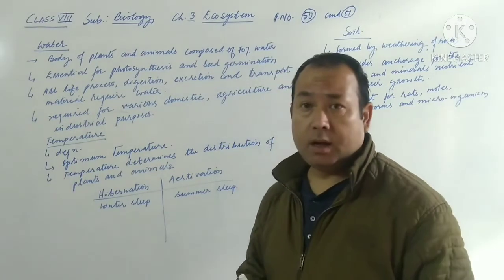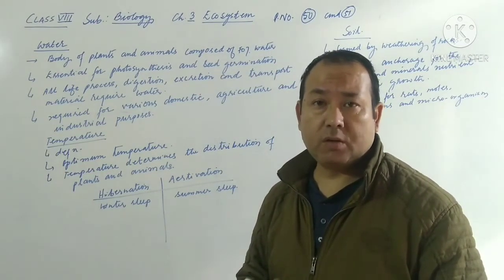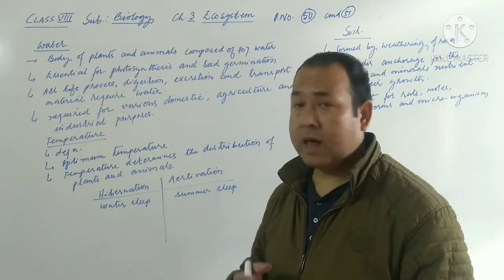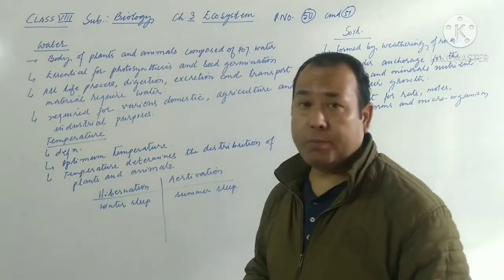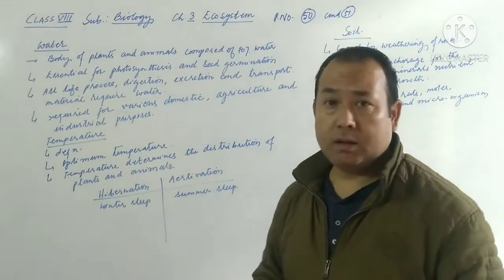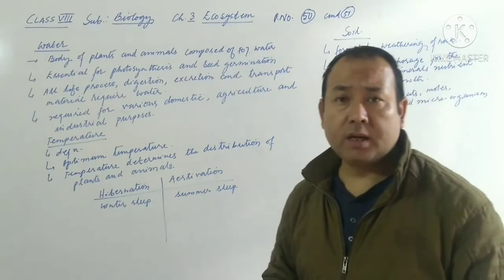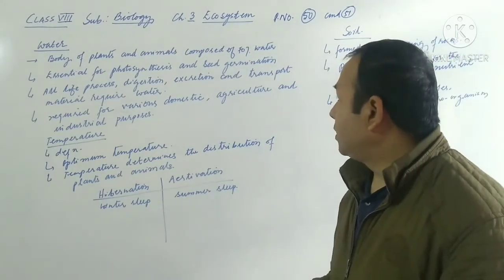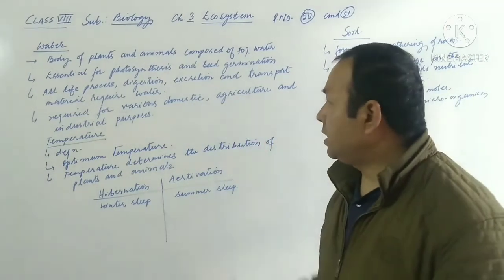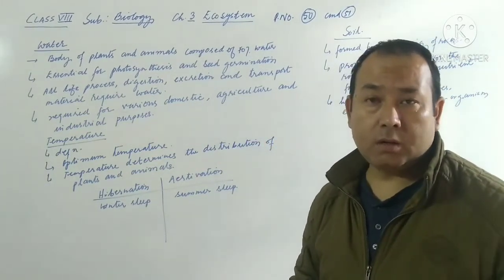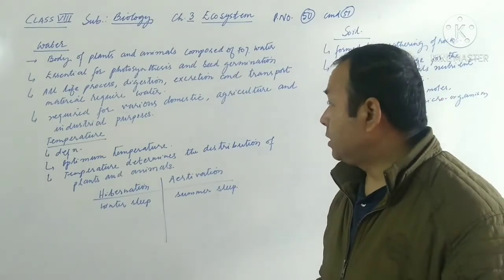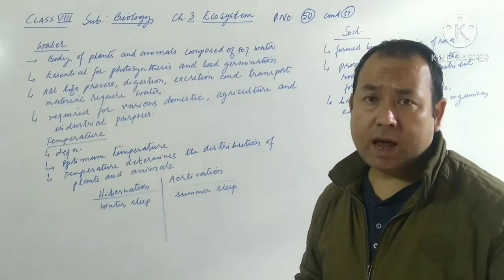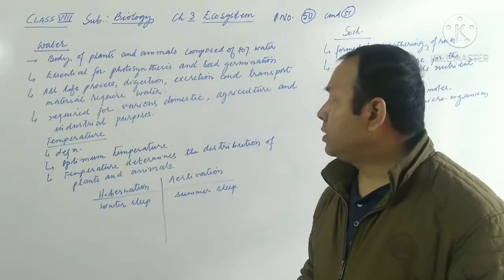Again, as we know, water is one of the essential raw materials to carry out the process of photosynthesis. So plants have to depend on water in order to prepare their food. Most life processes like digestion, excretion and transportation of materials are usually carried out by water, so plants and animals always require water. Water is also required for various domestic purposes, for agriculture and even in industry. So this is about water.